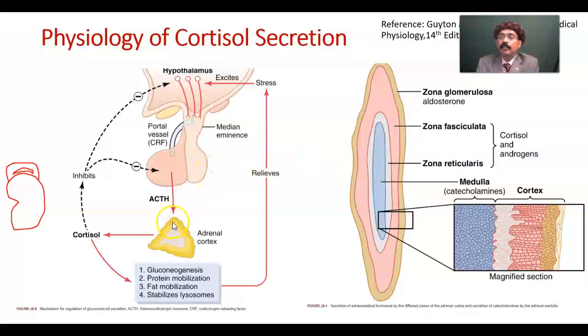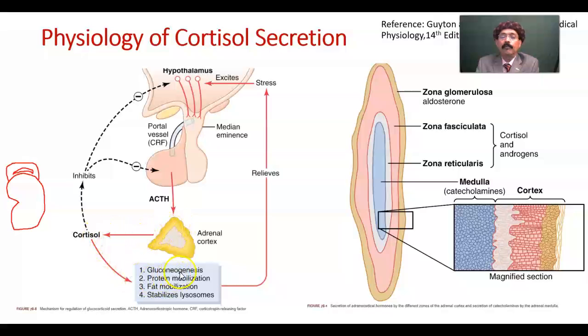So that is in the zona fasciculata layer. Here, this is the kidney, this is the adrenal cortex, this is the adrenal medulla. The adrenal cortex is here, it should be on the kidney, and what will happen?